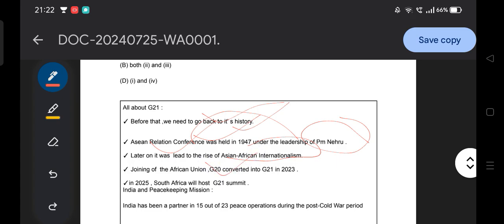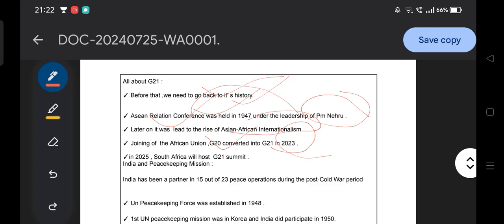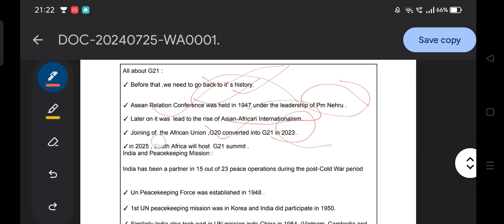With the joining of the African Union, the G20 converted into the G21 in 2023, as you all know. Now it is a G21 because of the African Union joining. Then in 2025, South Africa will host the G20 summit. So who will host the G20 summit? South Africa, in 2025.